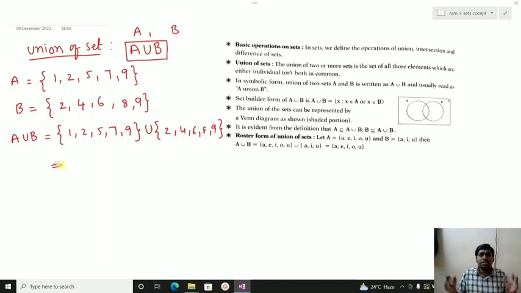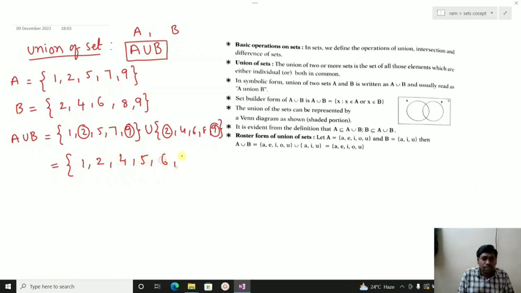Union means we have to combine both sets. If any element is repeated twice, we write it only once. Here 2 is repeated and 9 is also repeated. So now combine: 1, 2 is repeated, 3 is not there, 4 is there, 5 is there, 6, 7, 8, 9. I hope you understand. We just combine them like this.